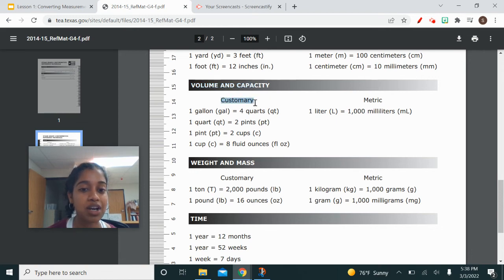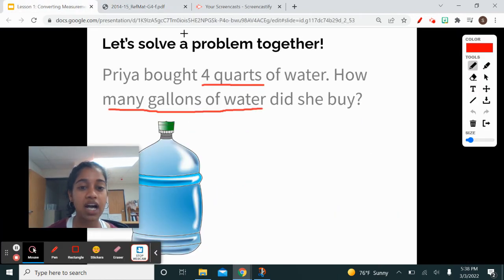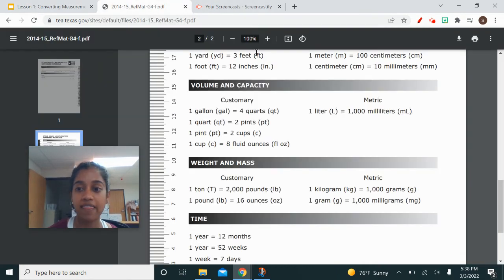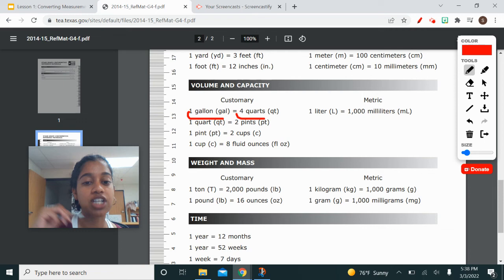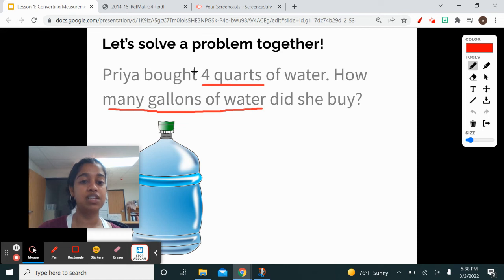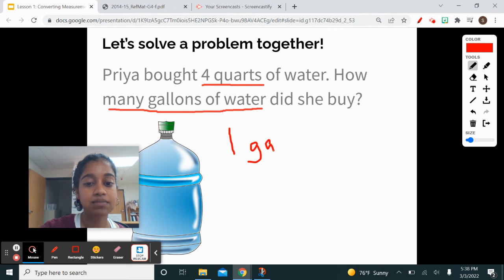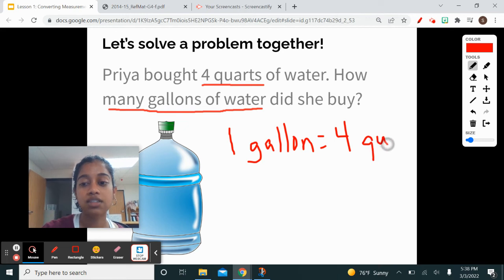Over here, you see customary and metric. Let's first look at our metric system. Our metric system has liters to milliliters. Is that what we want to find? We want to find quarts to gallons. Let's see if we can find that. Okay, let's see. Oh, I found quarts right there, and to gallons. Perfect. I know 1 gallon equals 4 quarts. Let's go back to our problem and write that in. So I know 1 gallon